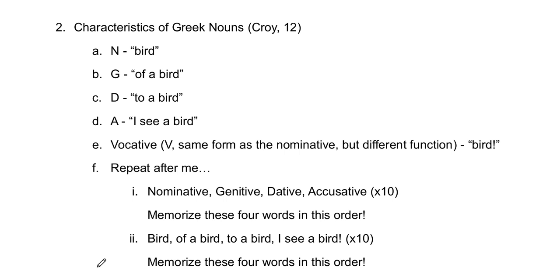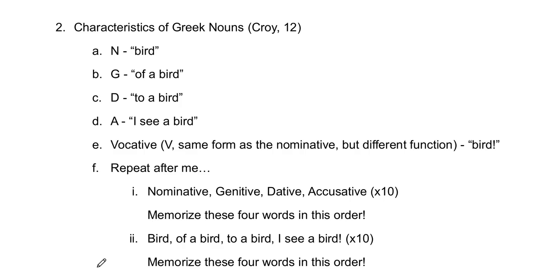Bird, of a bird, to a bird, I see a bird. Nominative, genitive, dative, accusative. Bird, of a bird, to a bird, I see a bird. If you can do that, you're not going to forget what these mean. That's the trick to remember these.